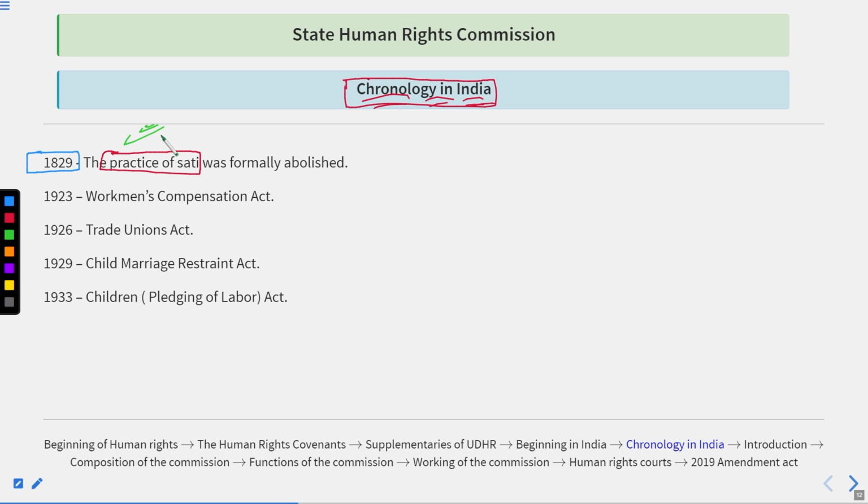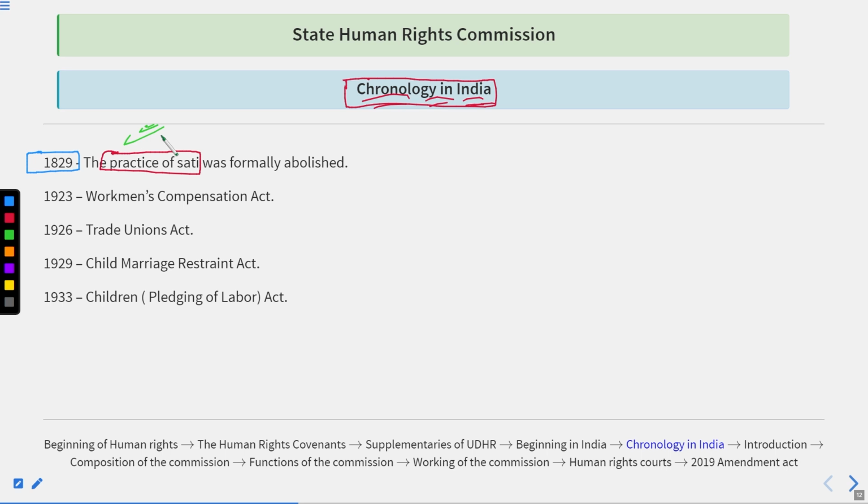If you trace back the causes of the revolt of 1857, there are four main causes: political causes, thereafter economic causes, military causes, and the last one was cultural causes. And among the cultural causes, the practice of sati was one of them.